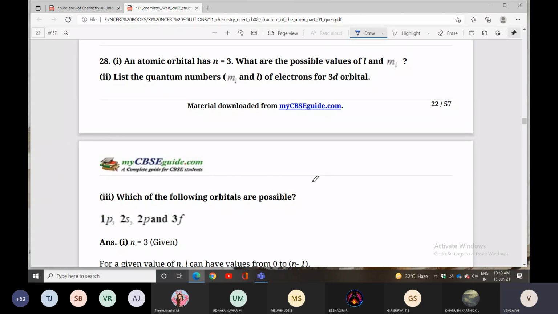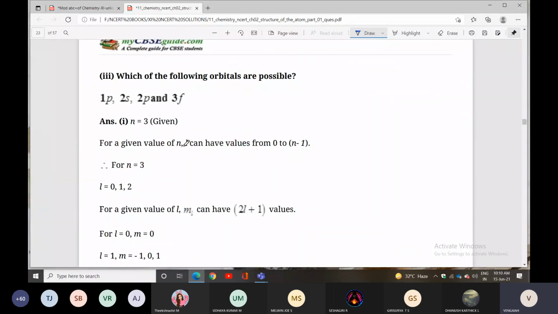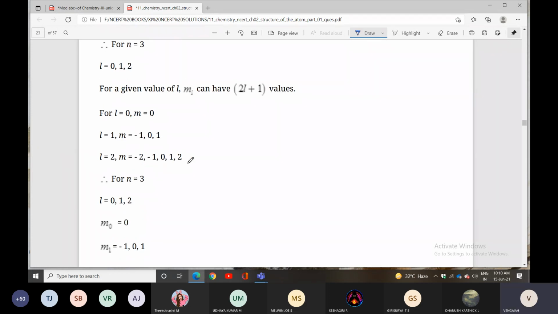For n equal to 3, which is the third shell, L equals 0 to n minus 1, that is 3 minus 1, so 2, 1, 0 will be there. For the m value, plus 2, plus 1, 0, minus 1, minus 2 we have. They have given all of that.